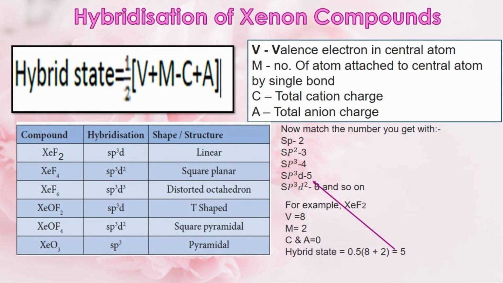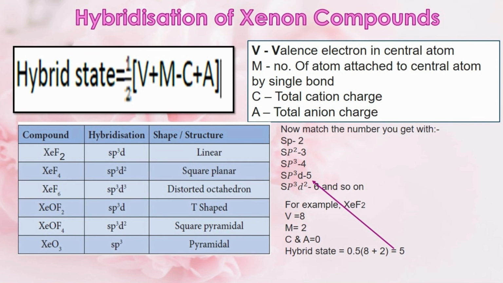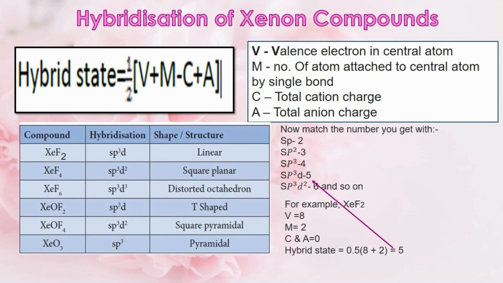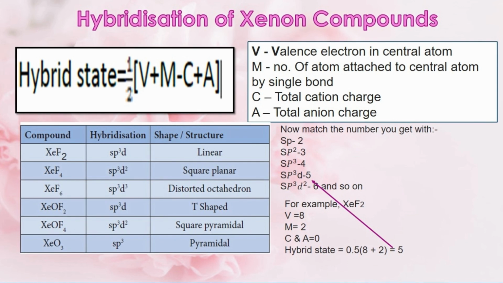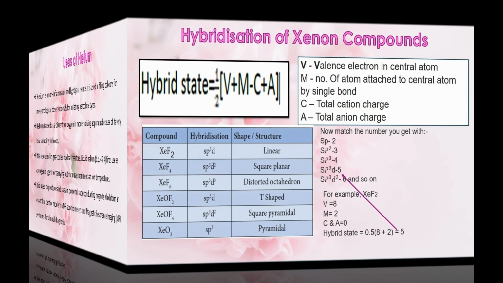It is a neutral compound, so it does not have any cationic or anionic charge on it. So the values of C and A will be equal to 0. Now substitute these values in the formula. So you will get the hybrid state value, which is equal to 5. So hybridization of xenon in xenon difluoride will be sp3d.